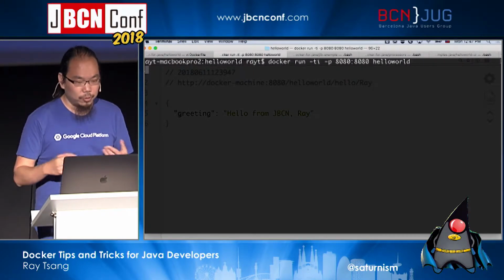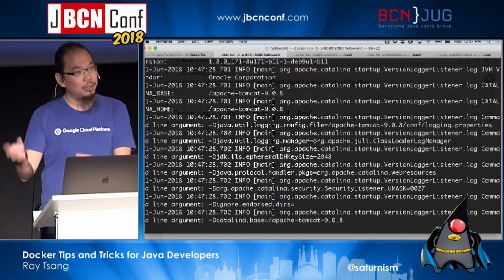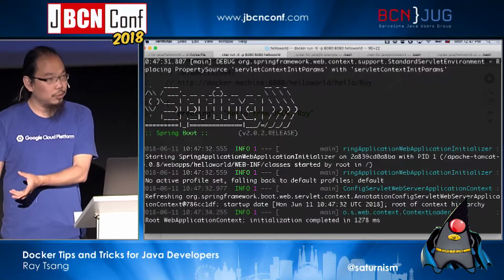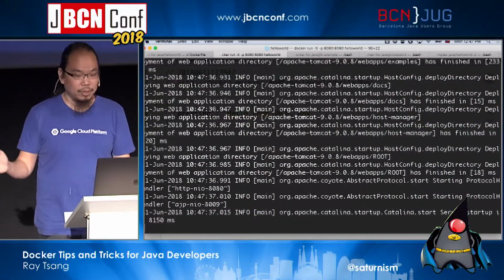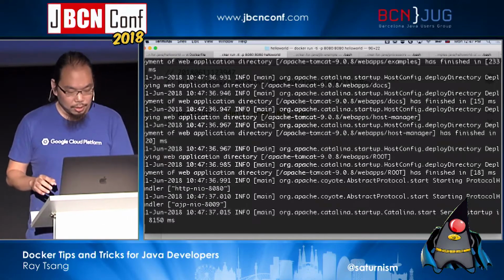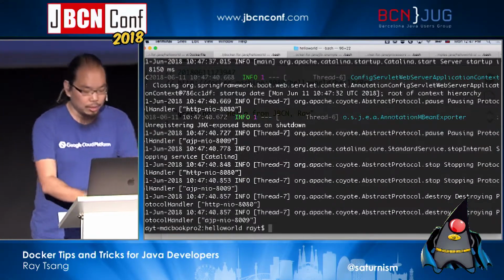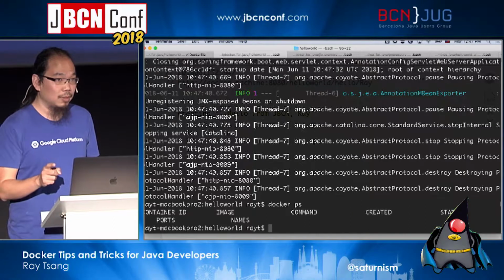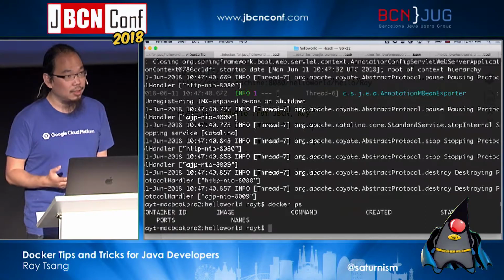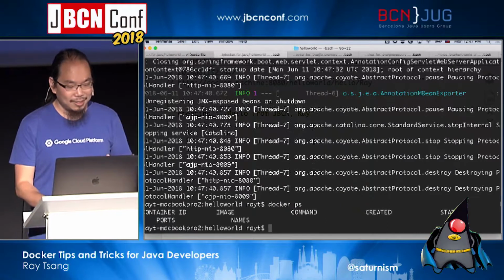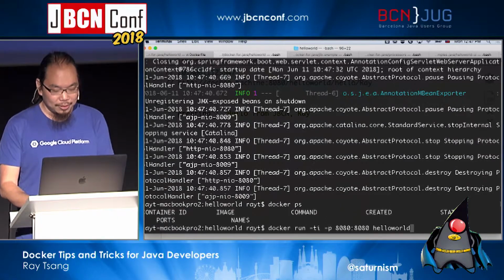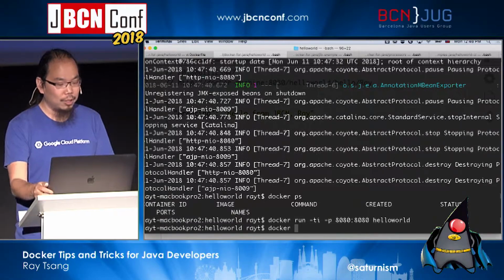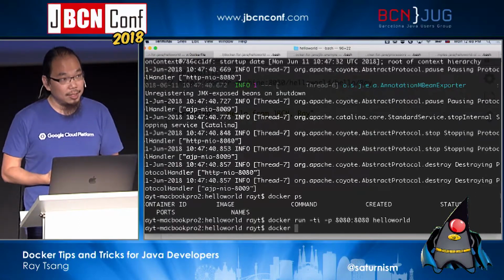So when I do this, for example, it's going to potentially unpack, create a new directory with the file system, okay? And then Tomcat may be outputting logs into that file system, okay? And then everything's running, everything's happy, right? I can run, I can test. As soon as I stop it, right? I go to docker ps, the Docker container is not running anymore, but the file system is still there. And a lot of people don't see this until they run out of space in their file system. What happened here is that Docker does keep track of all the containers you ran before, unless you explicitly delete the files.